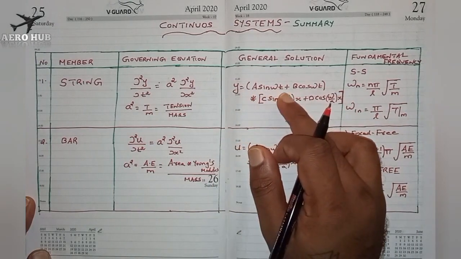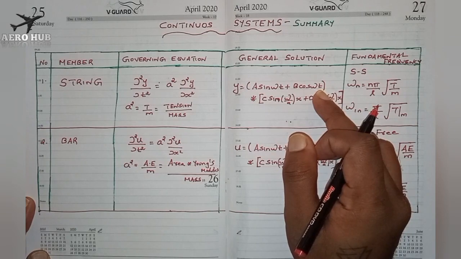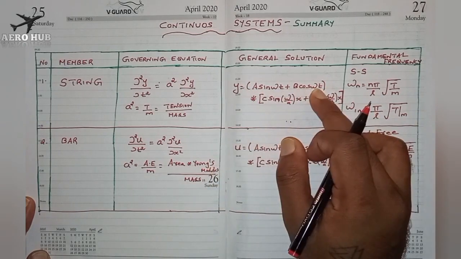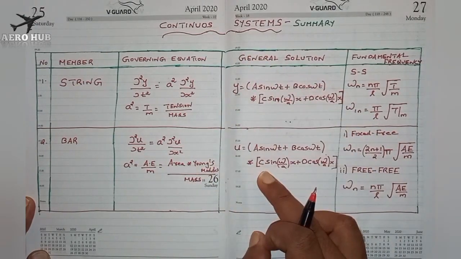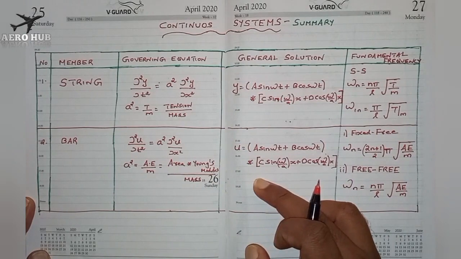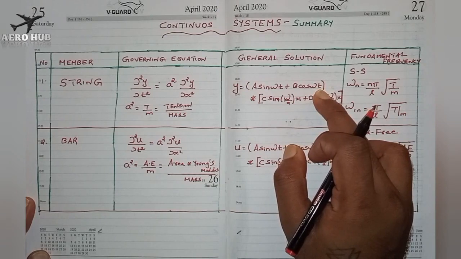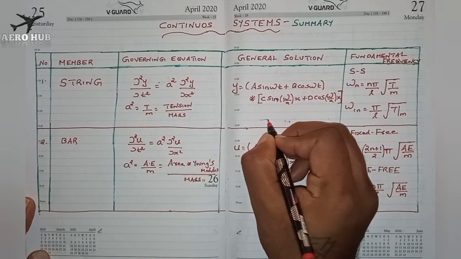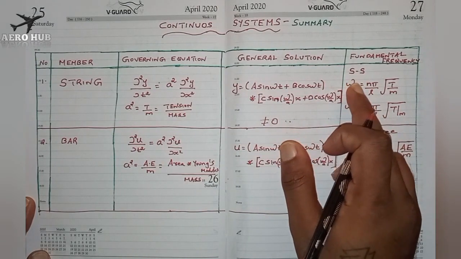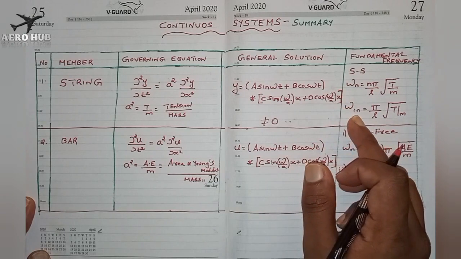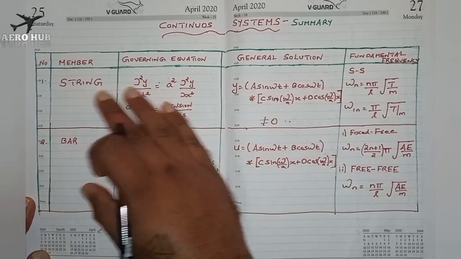One of the important things is that a sin omega t plus b cos omega t won't be equal to 0. This factor is a constant in most of the general solutions for string, bar, as well as for shaft and beam. This a sin omega t plus b cos omega t will not be equal to 0. So for the simply supported condition, the first natural frequency is pi by L into root of T by M. This is in the case of a string.